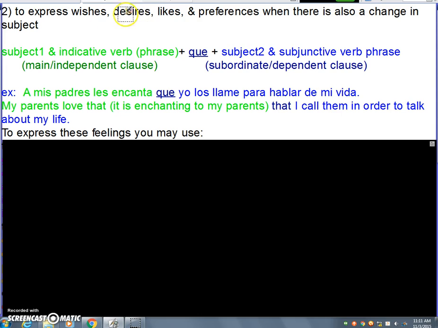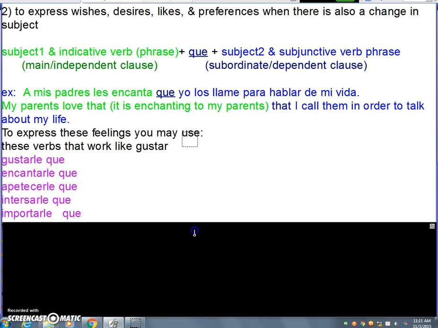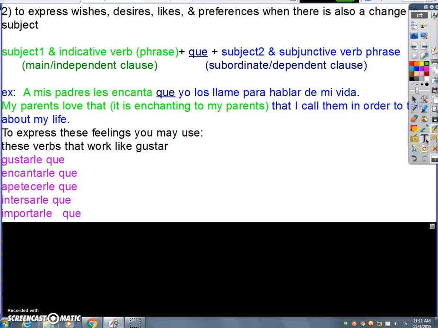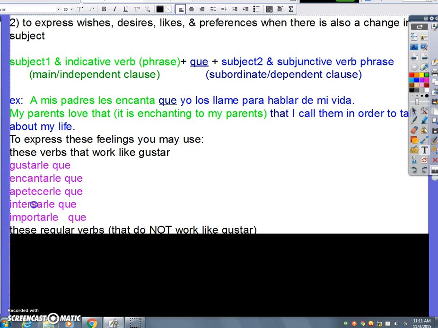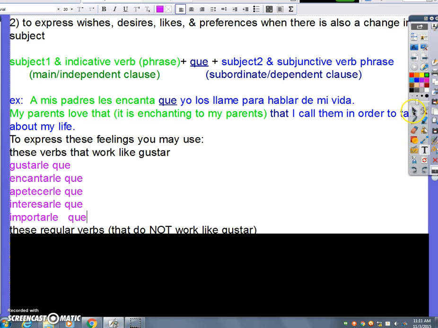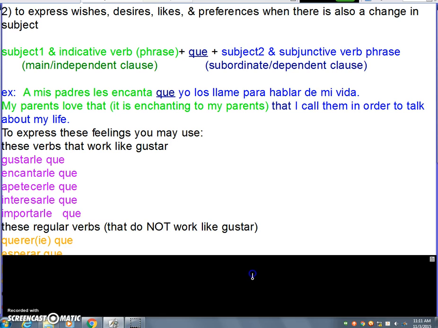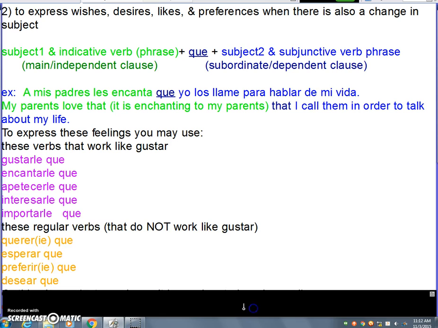To express these feelings, wishes, desires, likes, and preferences, you may use these verbs that work like gustar. You should know what all of them mean because they are in your gustar notes. Here's a spelling error. Let's fix that. Interesar. And you might use these verbs that do not work like gustar. They're just normal verbs. We should know what these mean.